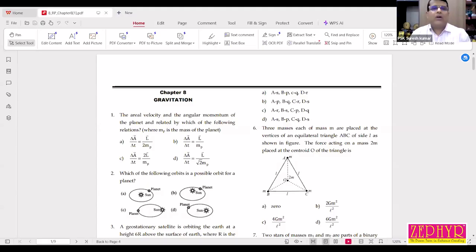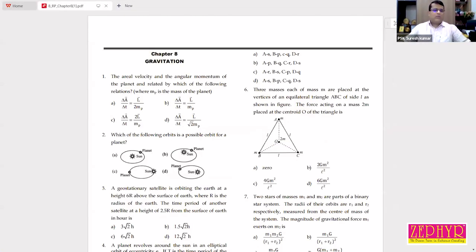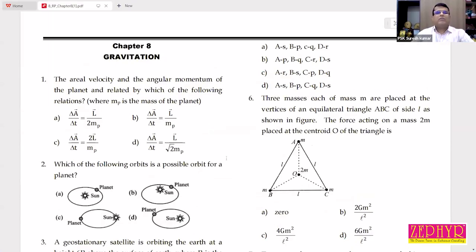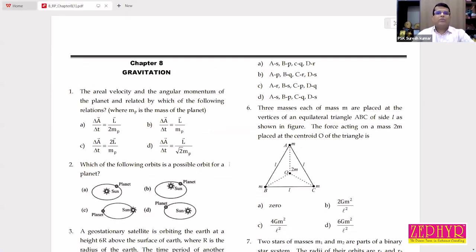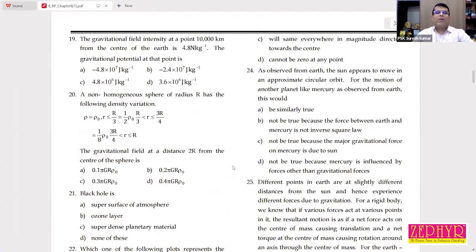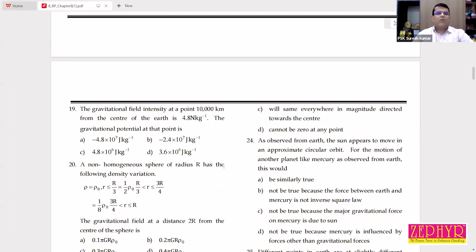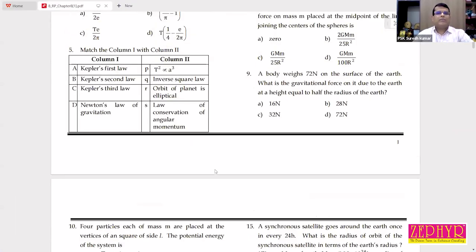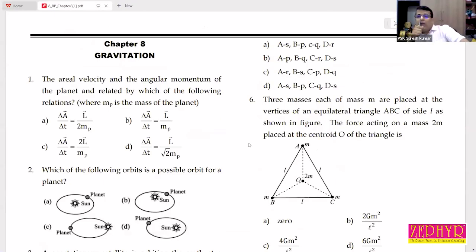Good morning. Today, I already shared the PDF on gravitation. So I think all of you have this content. Gravitation is already shared in your groups. It's not a too simple question paper; it's a little bit difficult questions, only a few simple ones. Okay, all of you are ready?